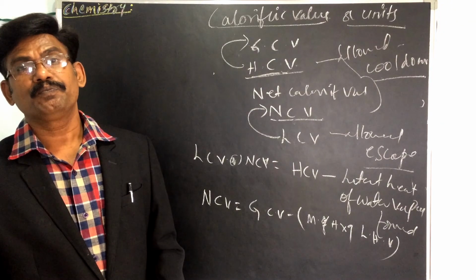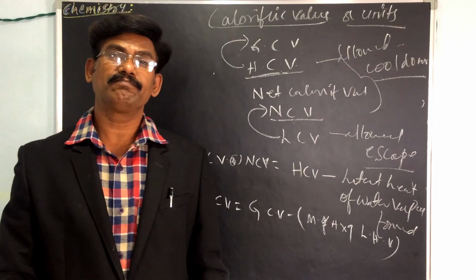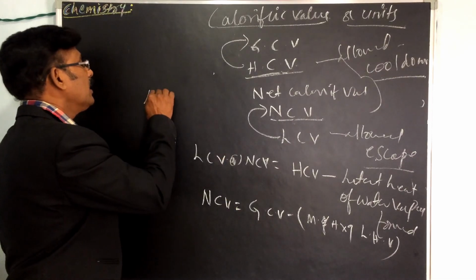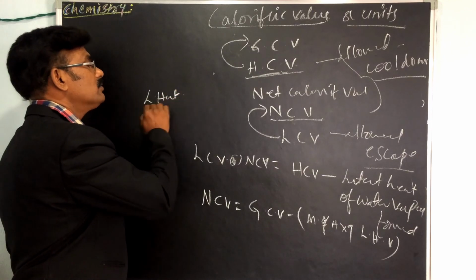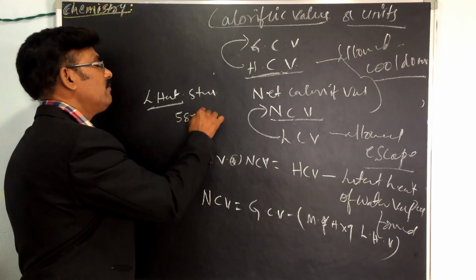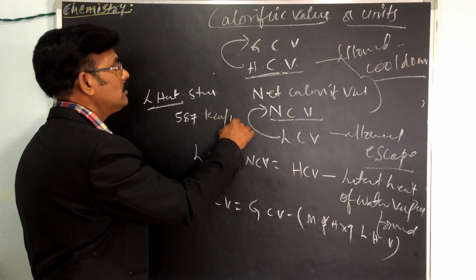Okay, so how much is the latent heat of steam? The latent heat of steam is equal to 587 kilocalories per gram.